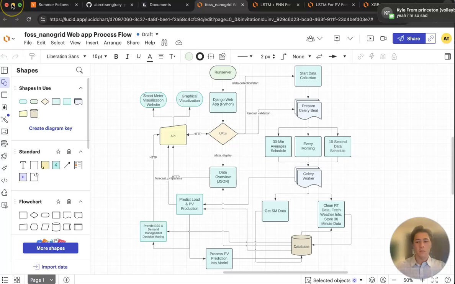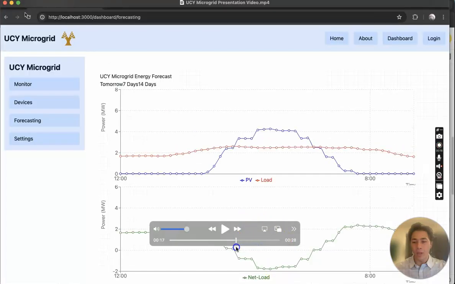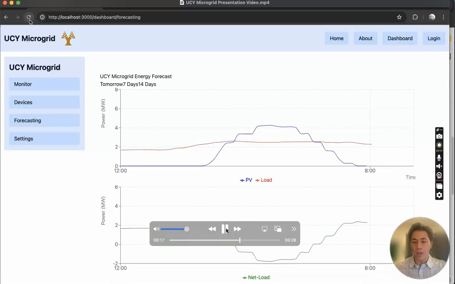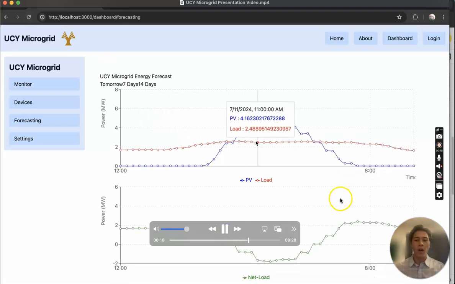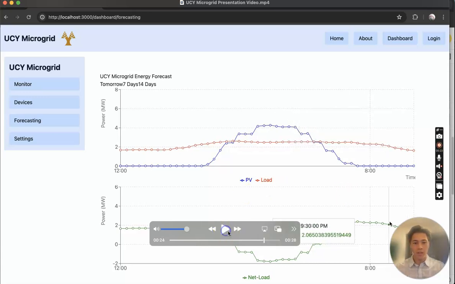Here, for example, is a web app. This is just a basic overview, but here's a video of a web app that I built, both the front end and the back end, that does this real-time optimization. This is in real time optimizing the energy prices, but it's also optimizing a battery, and it's displaying that in the front end.